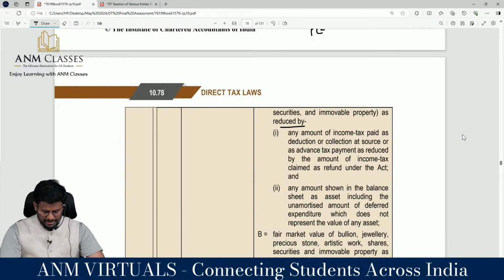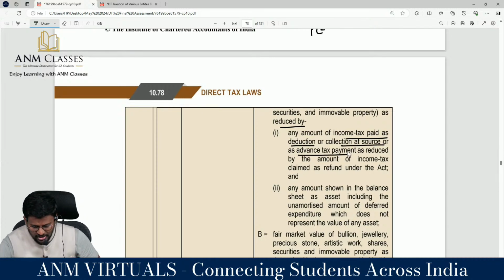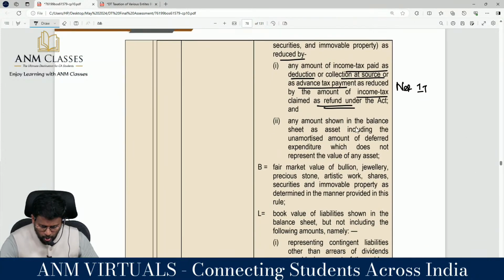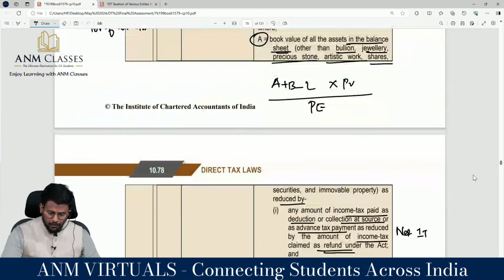As reduced by, you have to reduce these. Number 1, any amount of income tax paid as deduction or collection at source or as advance tax payment, as reduced by the amount of income tax claimed as refund. That means net income tax: TDS plus TCS plus advance tax minus refund. Any amount shown in the balance sheet as asset, including the unamortized amount of deferred expenditure which does not represent the value of an asset.